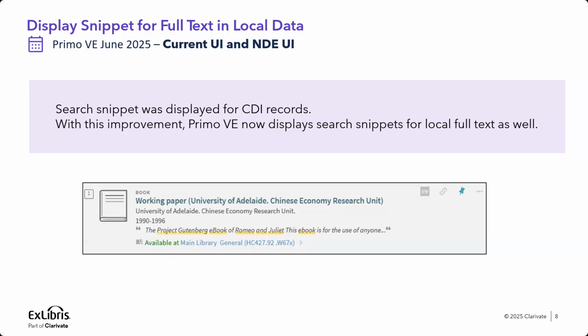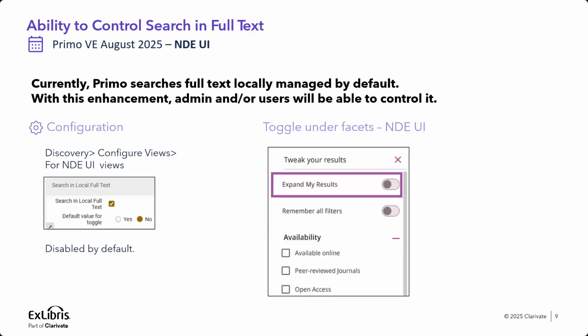We'll see it in a minute in a demo, and we'll move on to the next enhancement, which is in the same area, so we'll see them together. The next enhancement is about controlling the search in full text. Until now, we gave the user and also the administrator the control to decide whether to search in full text or not for CDI records.